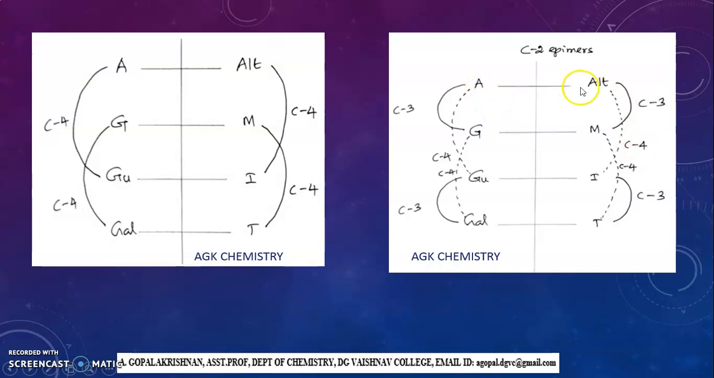Here I have given the collective information. The horizontal pairs represent C2 epimers. Then 1, 2, similarly 3 and 4, are C3 epimers. Similarly here 1, 2, 3 and 4 are C3 epimers. 1 and 3, 2 and 4 are C4 epimers. So here I have given the collective picture of all the epimers in aldohexoses, D-aldohexoses specifically.